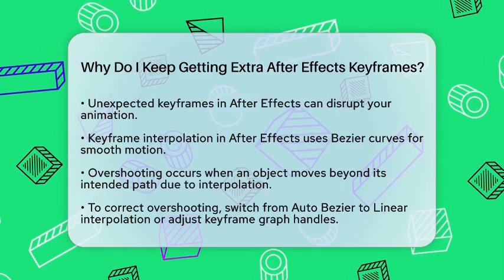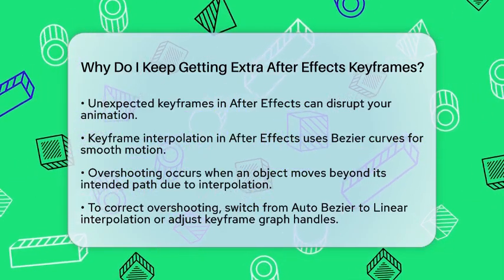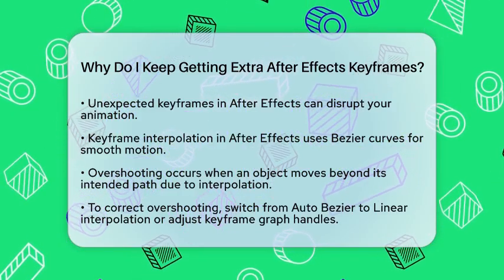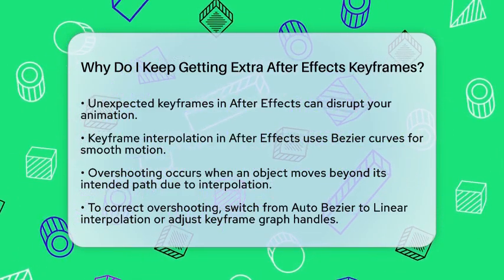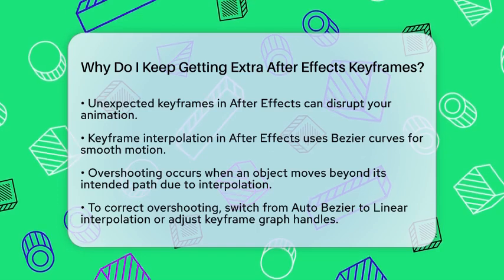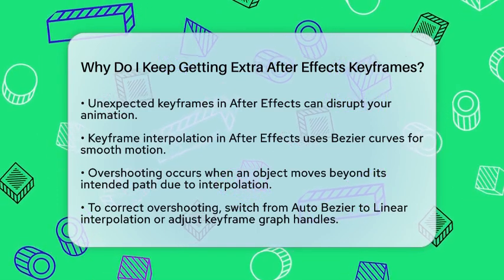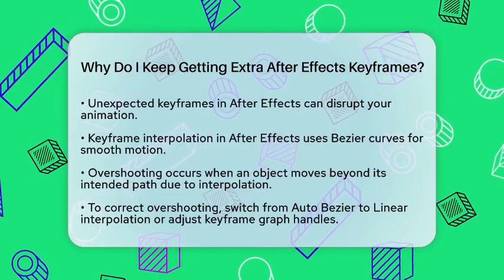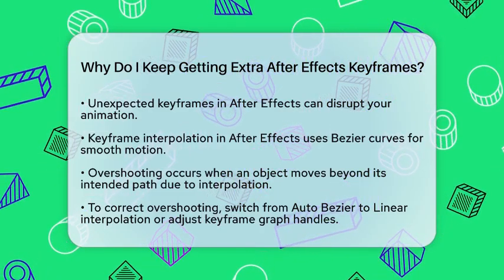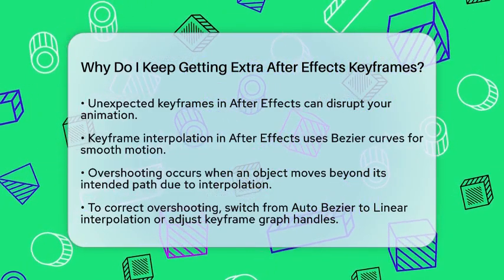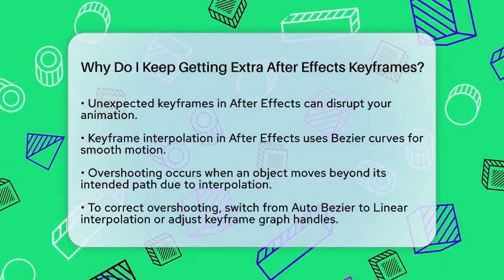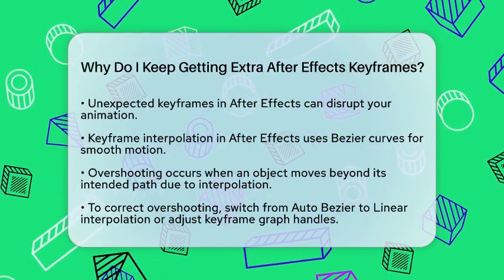Extra keyframes often appear due to how After Effects handles keyframe interpolation. The software uses Bezier curves to create smooth motion between keyframes. Sometimes, this can lead to overshooting, where your object moves beyond its intended path before settling back. This effect can make it seem like there are extra keyframes at play. To fix this, try switching the interpolation type from Auto Bezier to linear, or adjust the handles on the keyframe